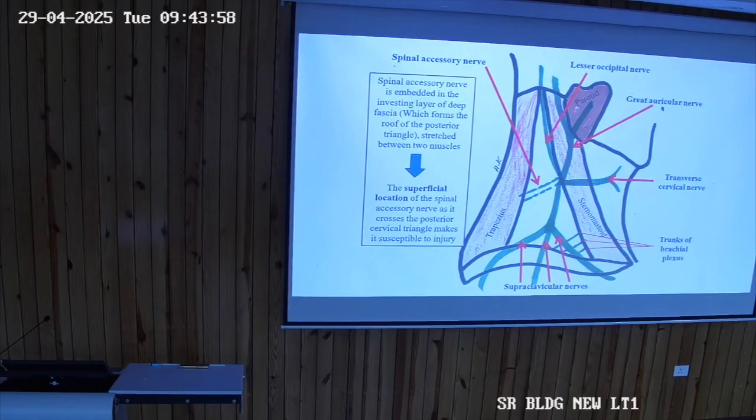Its main nuclei are located from C1 to C5 level of the spinal cord. This nerve ascends actually through the foramen magnum, then it enters brain, and finally it combines with the cranial part and comes out through the jugular foramen. You will be reading about this nerve in detail. We will be taking each nerve सेपरेटली. तुमको पूरे 12 क्रेनियल नर्व्स बिल्कुल डिटेल में पढ़ने हैं.